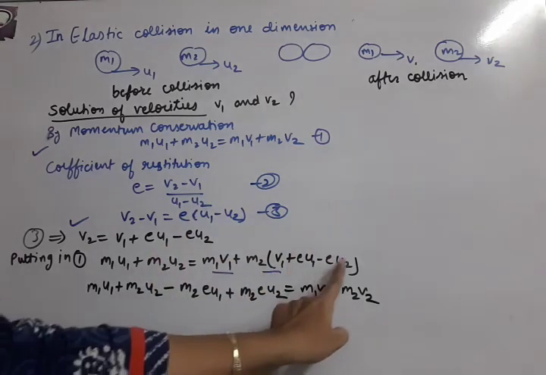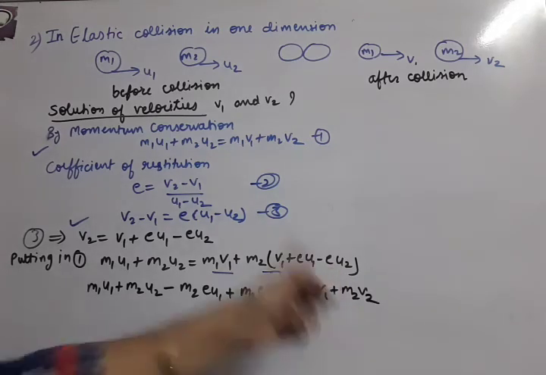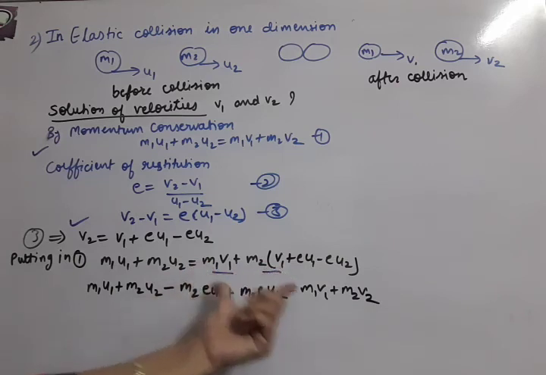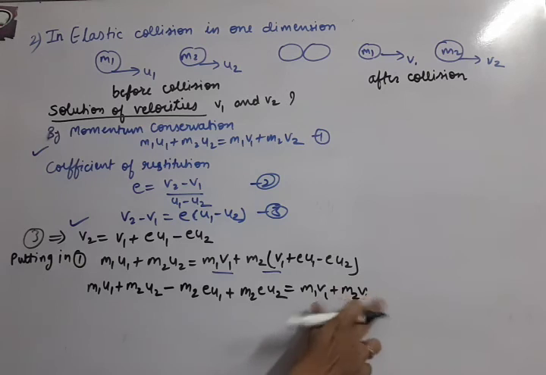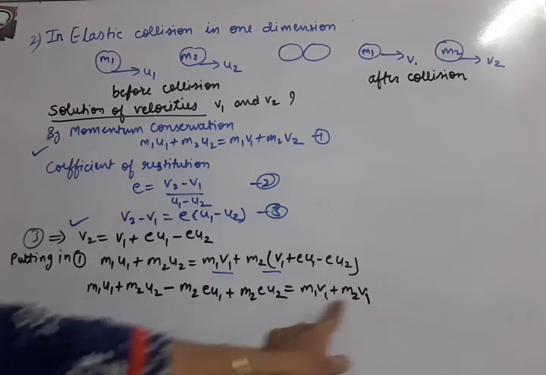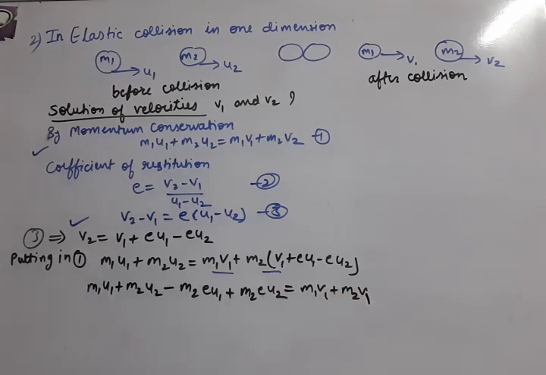And m2 e u2, which is minus, becomes plus. So these two terms shifted this side, and what remains here is m1 v1 plus m2 v1. Now this complete equation is in terms of v1 common, with m1 plus m2 in the bracket.